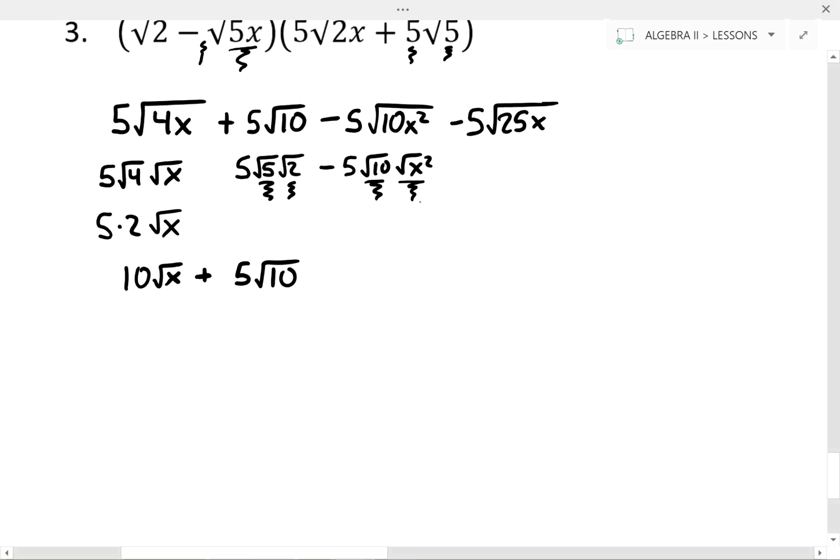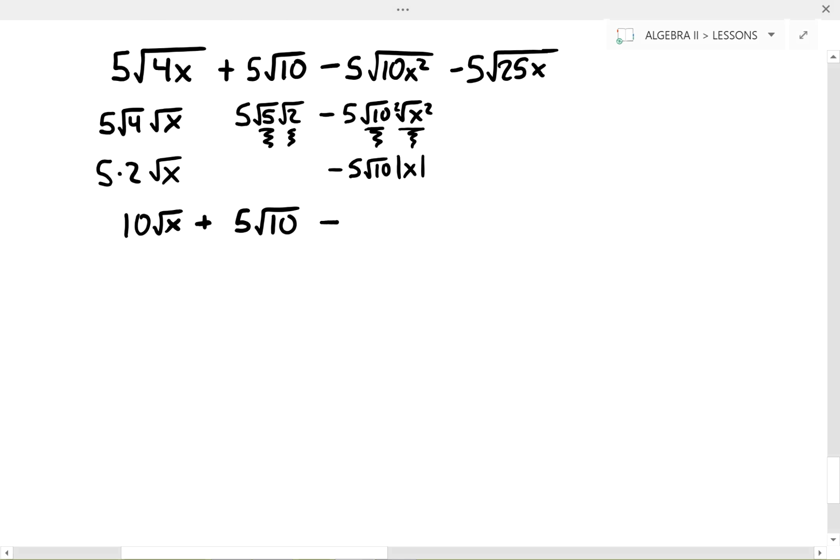So I'm going to take that out and I'm going to go negative 5 times the square root of 10 times the absolute value of x. Because the 2 in the root goes into the exponent of 2 once with no remainder, there's one multiple of x that comes out, but because I canceled out an even root, I have to put it in absolute value signs. So we now have this as minus 5 times the absolute value of x times the square root of 10.